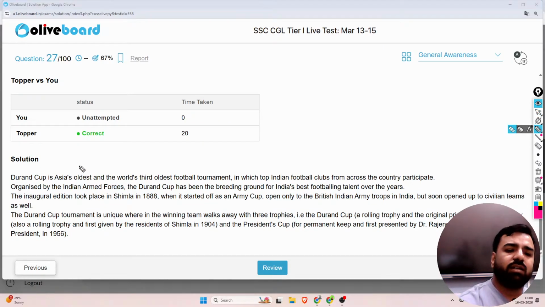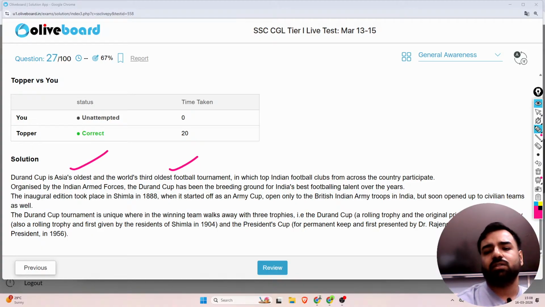See, Durand Cup is Asia's oldest and the world's third oldest football tournament, in which top Indian football clubs from across the country participate. And who started it? It is organized by the Indian Armed Forces, right? This Durand Cup has been a breeding ground for India's best footballing talents over the years.